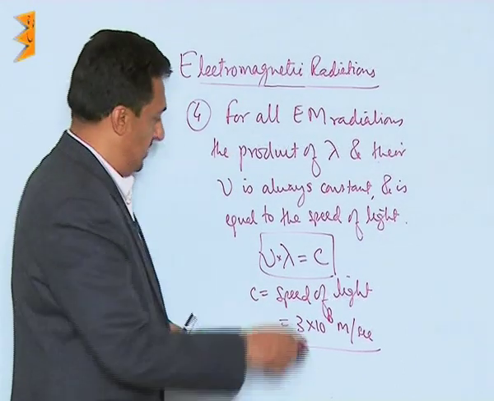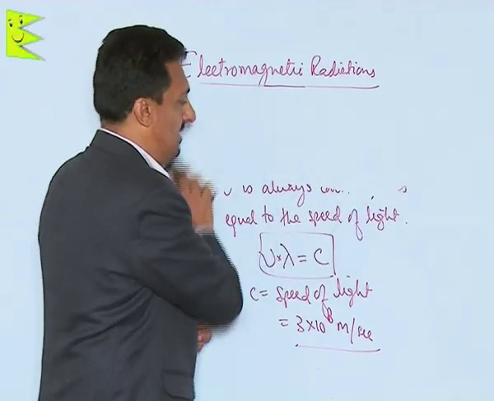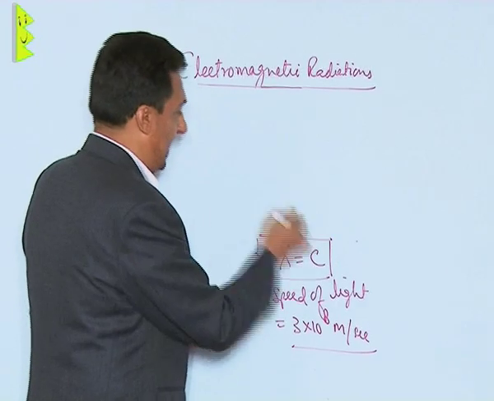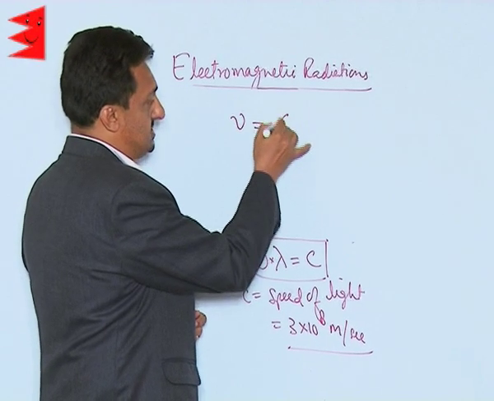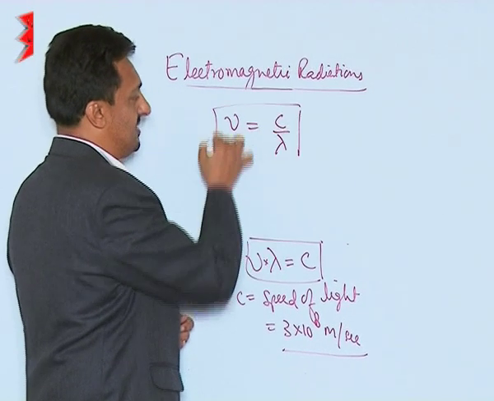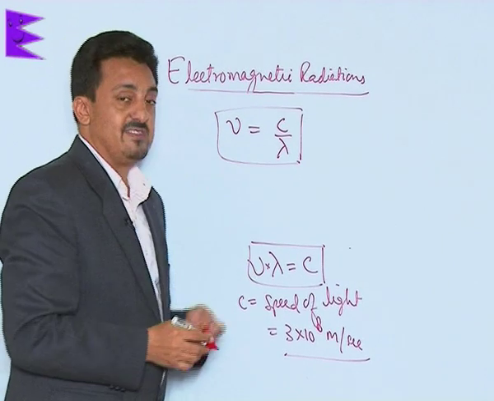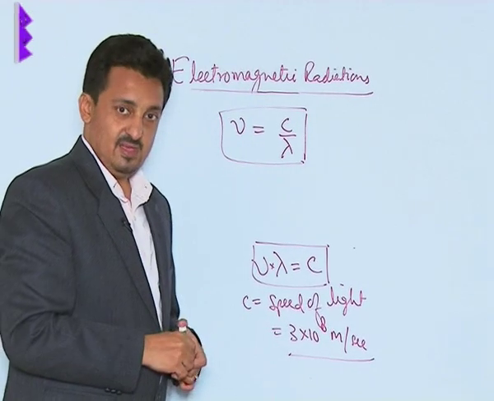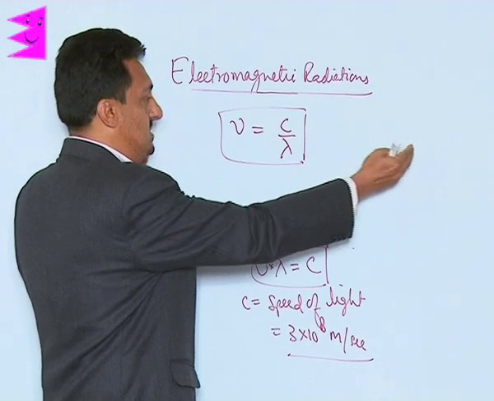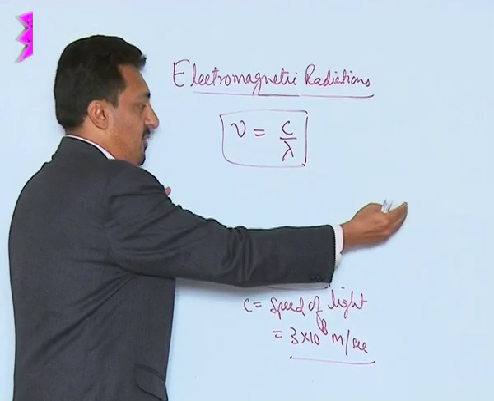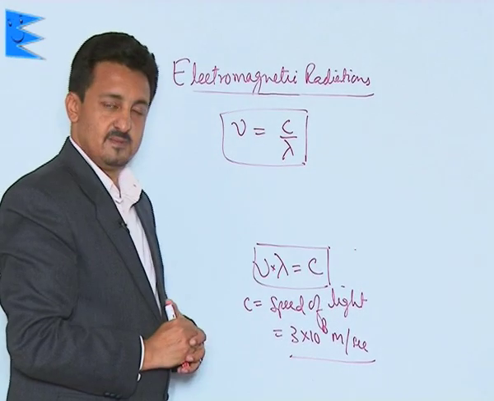Now this small formula clearly shows that frequency and wavelength are inversely proportional to each other. That is why in the spectra, when the frequency was increasing, the wavelength was decreasing.